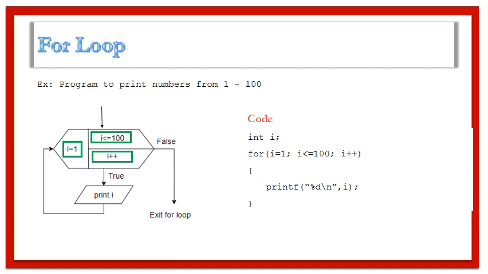If true, the value of i is printed, then the value of i is incremented by 1. The control goes back to the condition, and if true, the body of the loop is executed again. This process of updating the counter and printing the value continues as long as the condition is true. When the value of i reaches 101, the control quits the for loop.